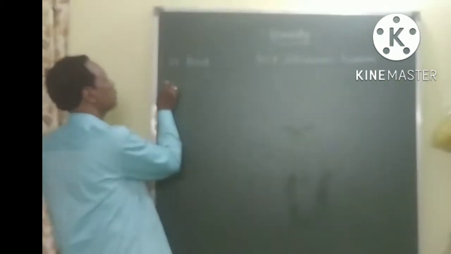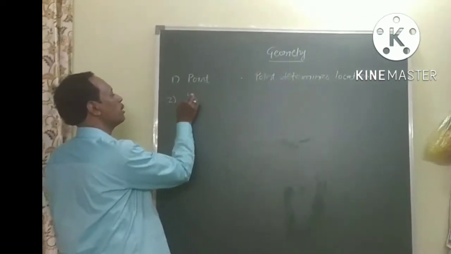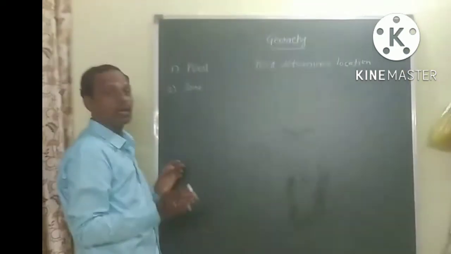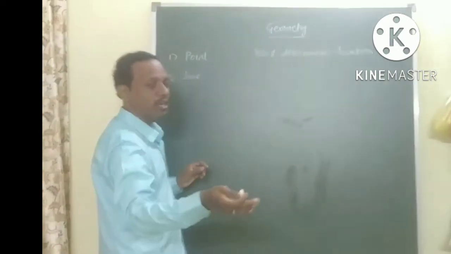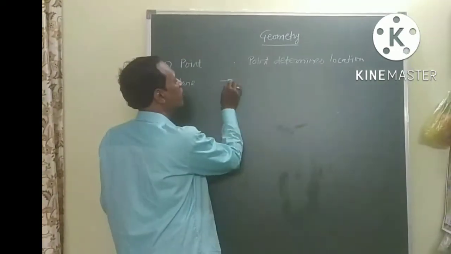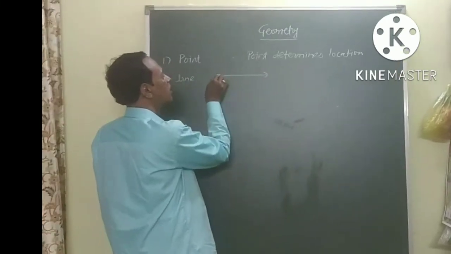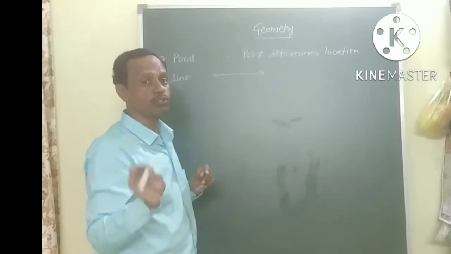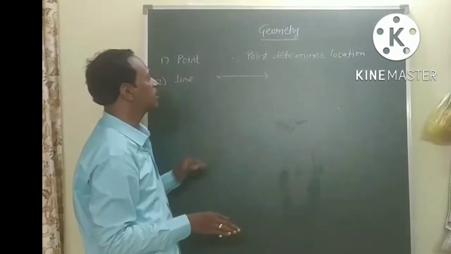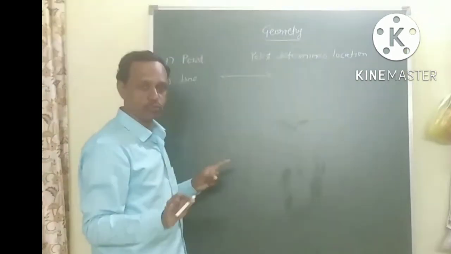Line is also one of the important concepts in geometry. A line is composed of an infinite number of points. Infinite points are on the line. Suppose I have drawn a line like this. The two arrowheads indicate that the line is infinite at both ends.